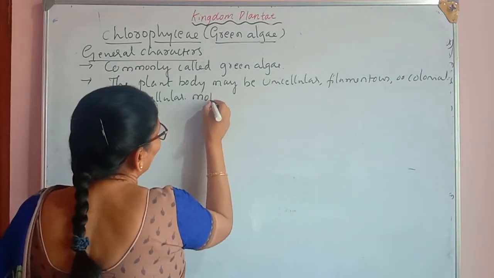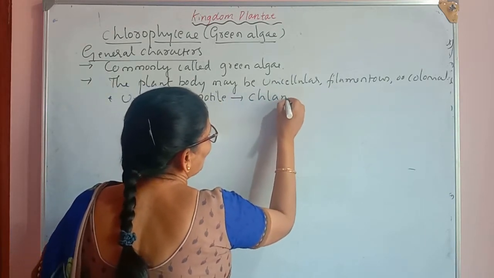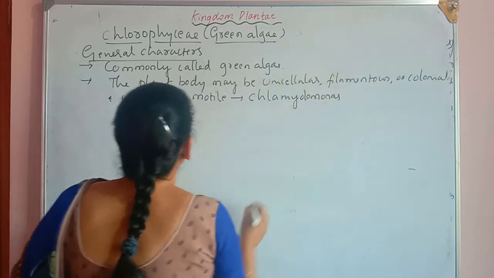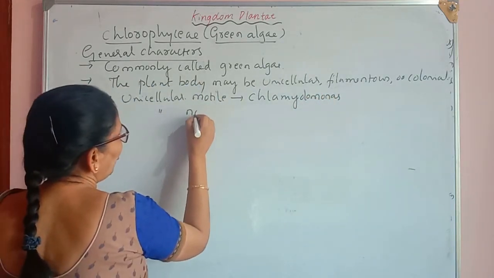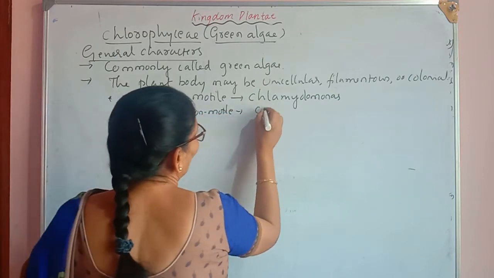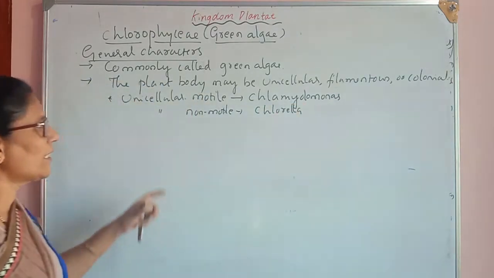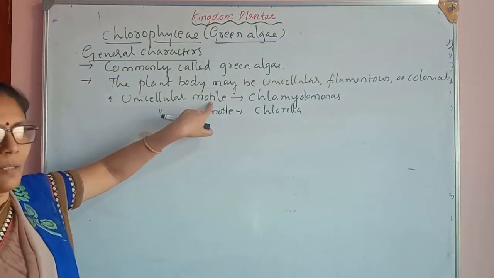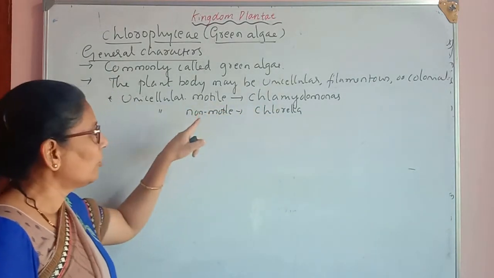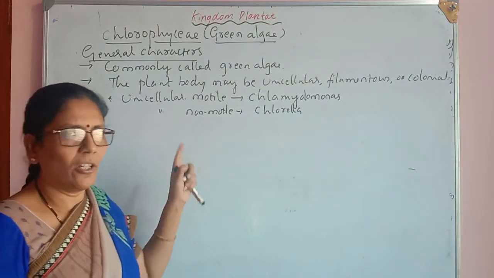Unicellular motile algae is Chlamydomonas, and unicellular non-motile algae is Chlorella. Both are unicellular, but Chlamydomonas is motile because it has flagella. With the help of flagella it moves, but Chlorella has no flagella, that's why it is non-motile unicellular algae.